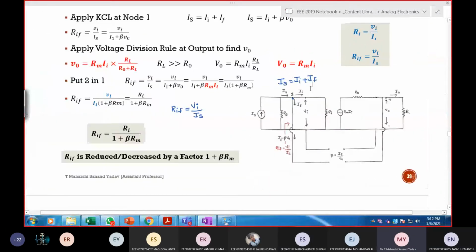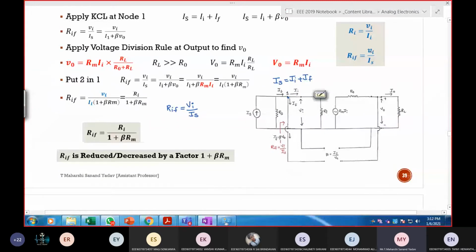In the same manner, try to find out the output voltage V out. What is V out? By the voltage division rule, RM II into RL by R0 plus RL. Good. If you substitute the condition, this part is removed. So I'll get V output is equal to RM times II.